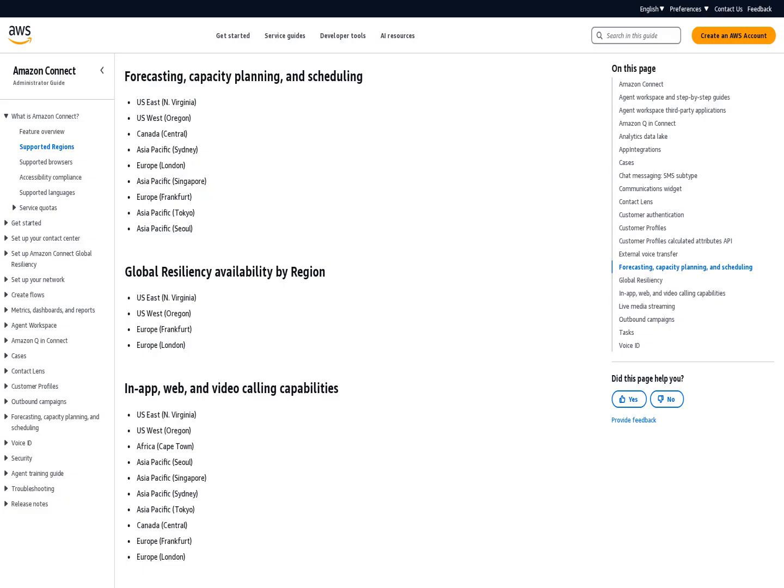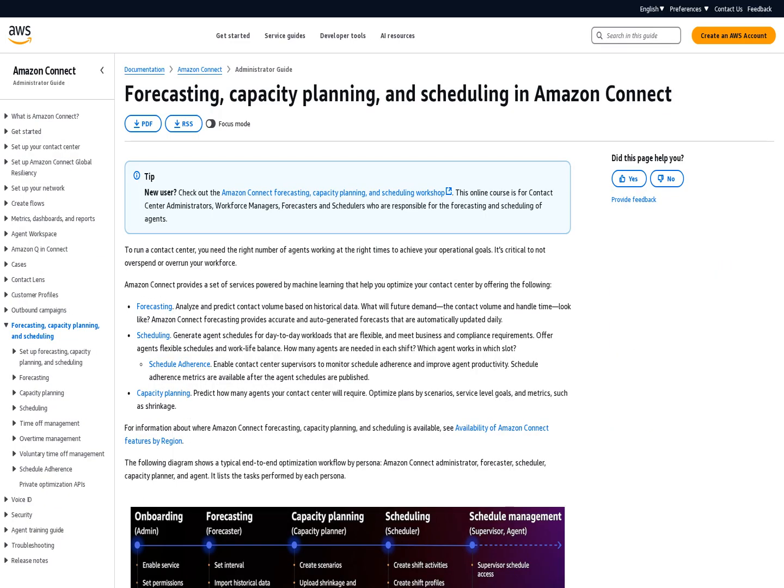Amazon Connect now provides bulk removal of agent schedules, which enables more efficient day-to-day management of agent schedules. This feature allows for the simultaneous removal of schedules for up to 400 agents for a single day or up to 30 days for a single agent.